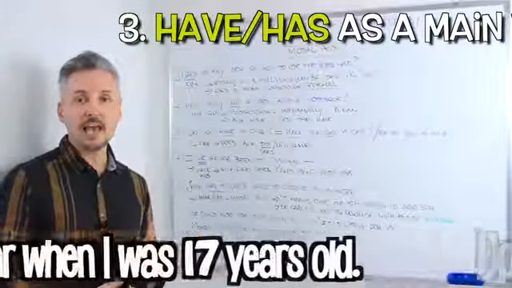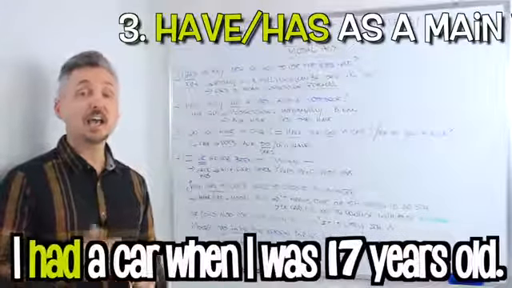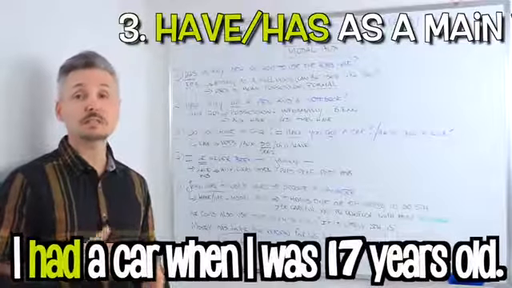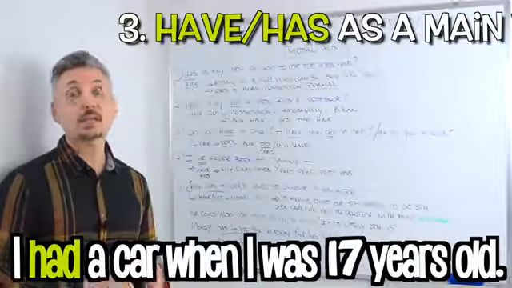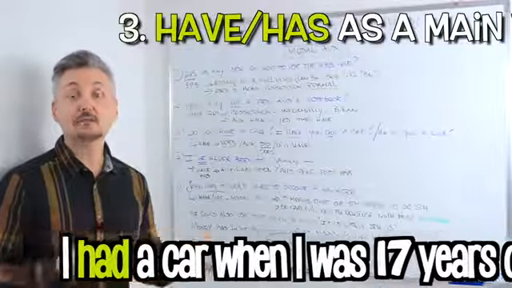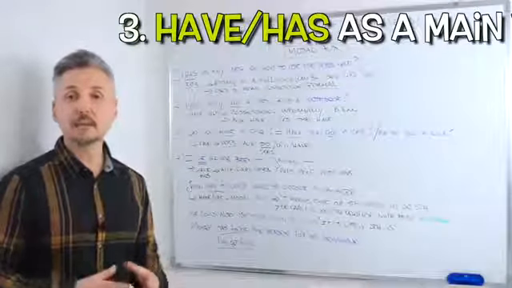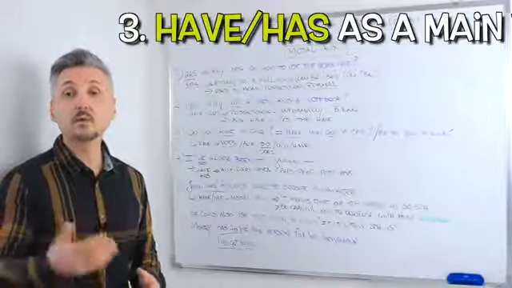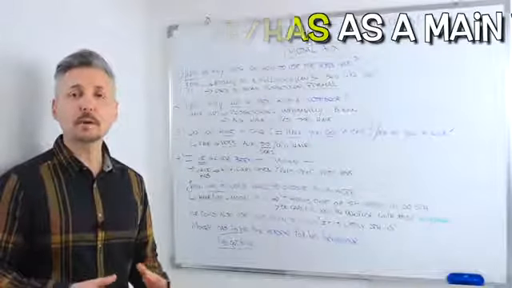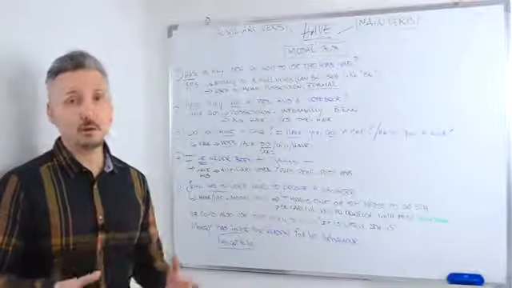But I could say, I had a car when I was 17 years old, for example, in the past. In this case, have is the main verb. Don't forget, it's the same as saying, have you got a car? Or, have you a car? But this form is the most used nowadays.